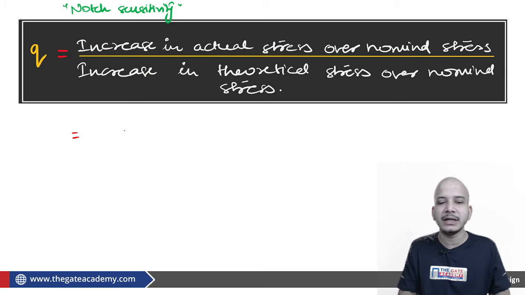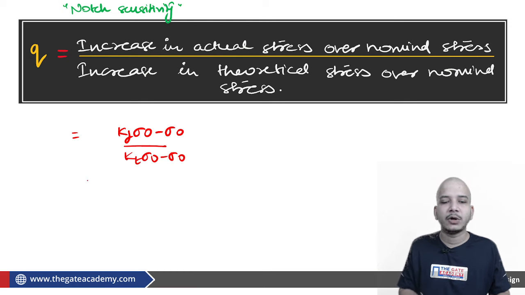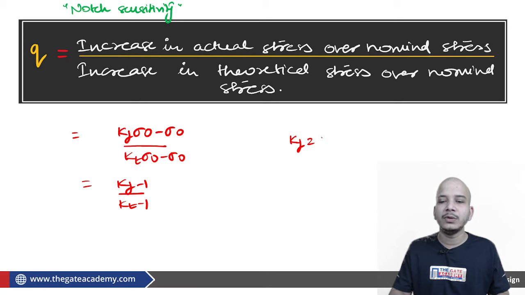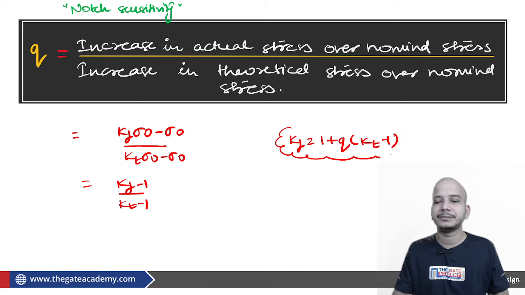So from here you can say that this must be equal to Kf into sigma naught minus sigma naught, this is the increase over the nominal stress, upon Kt into sigma naught minus sigma naught. From here you can say Kf minus 1 upon Kt minus 1, sigma naught gets cancelled. On solving further you can say that Kf must be equal to 1 plus Q into Kt minus 1. This is the relation which you should keep in mind.